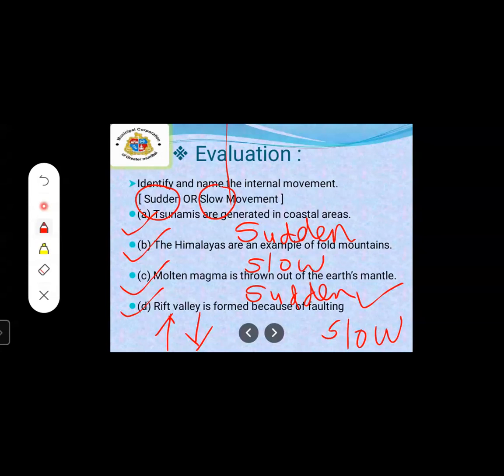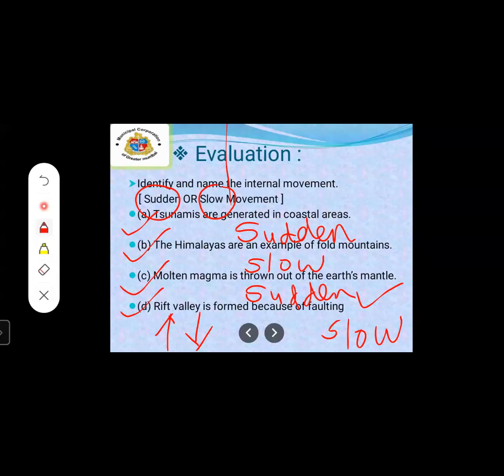Second, dormant volcanoes. And third, extinct volcanoes. And the last point we studied was the effects of volcanoes. There are positive effects, advantages, and also disadvantages of volcanoes.